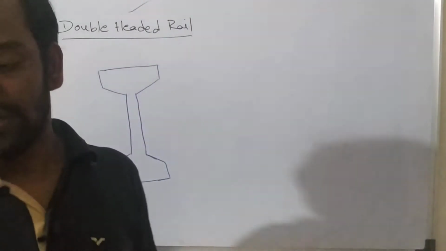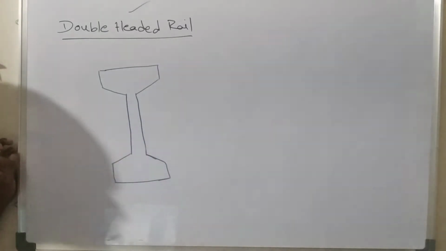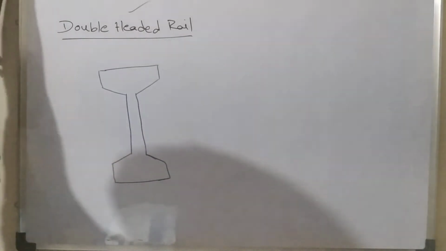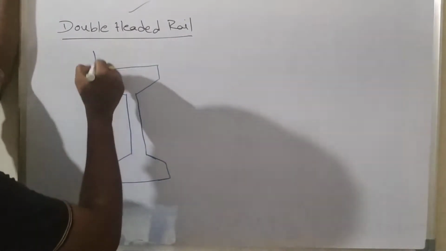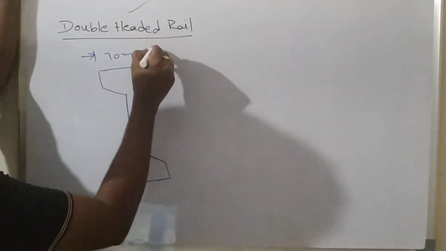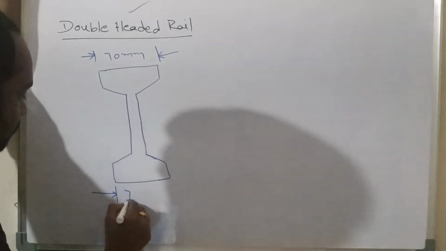These are also the recommendations given by Indian standard. As per the Bureau of Indian Standards, the dimensions of head and foot of the double-headed rail are considered as follows. The width of the double-headed rail is 70 mm, both in the case of head and in the case of foot.